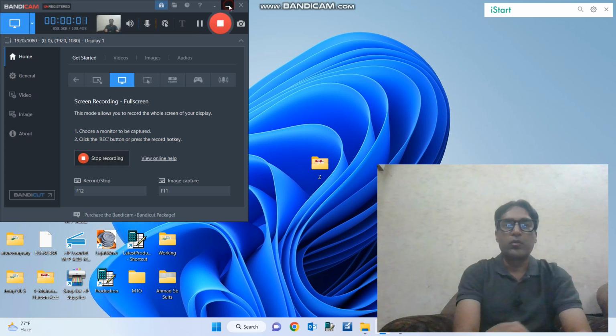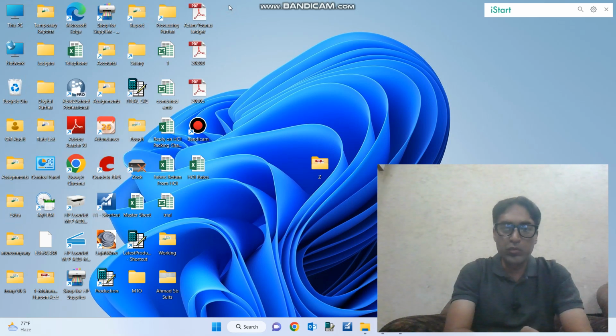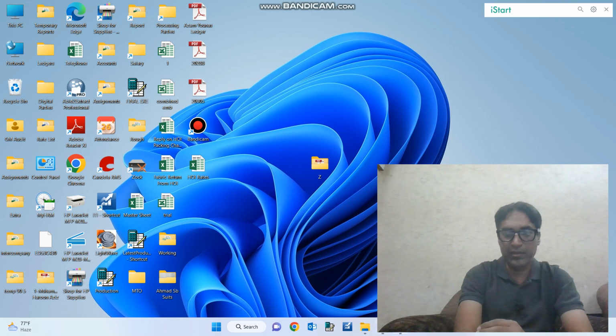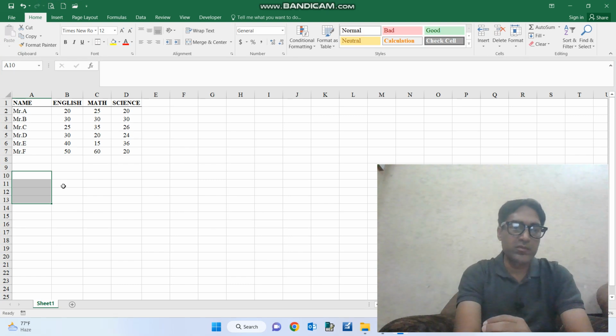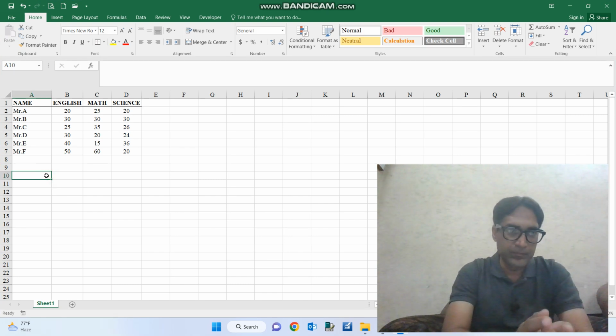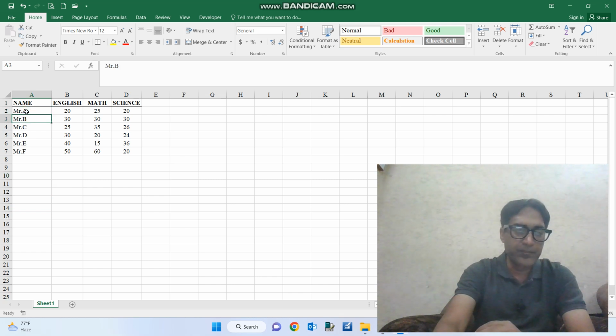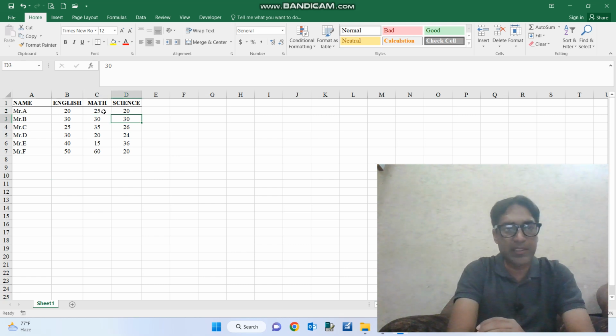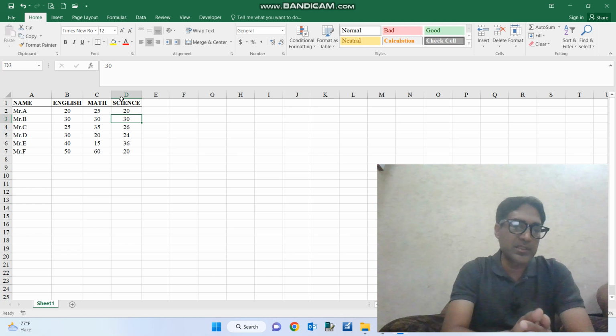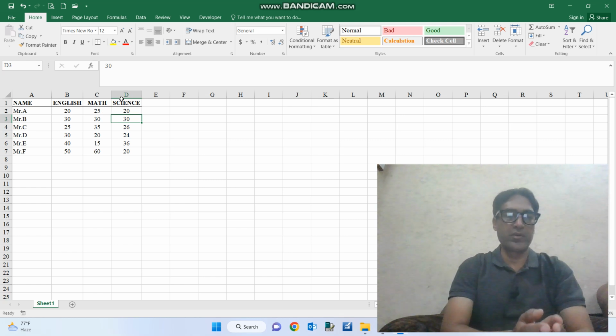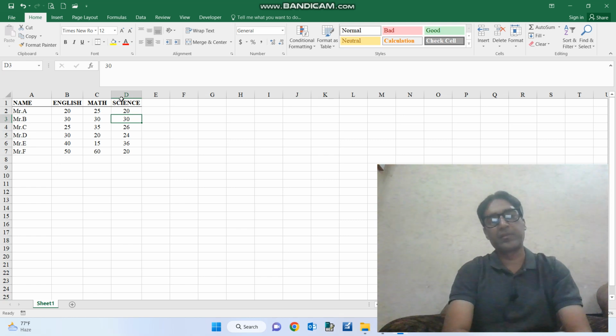Hello, viewers. Today I'm going to teach you the way with the help of which you can convert rows into columns and columns into rows in any Excel file. Let's start. This is our required file which we want to convert. Rows are different individuals obtaining different marks in different subjects, and columns represent the subject names of the subjects. Now we want to convert rows into columns and columns into rows.